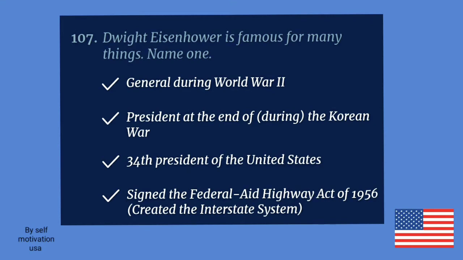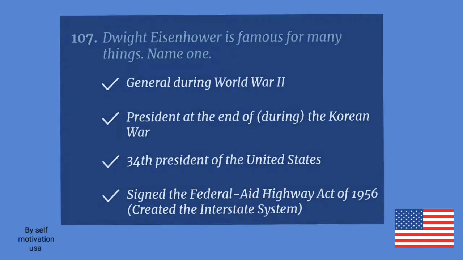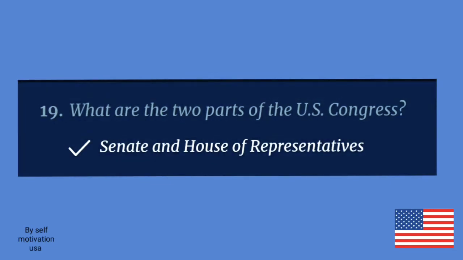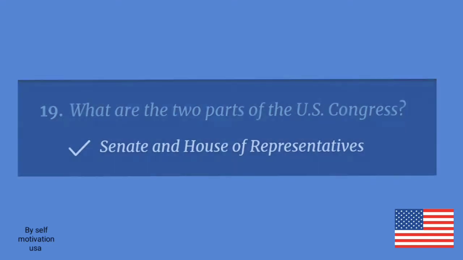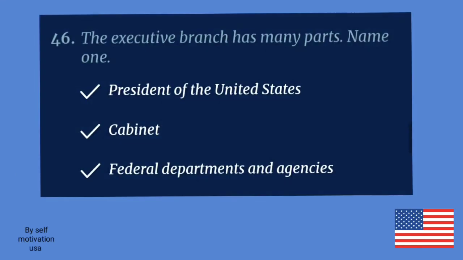General during World War II. What are the 2 parts of the U.S. Congress? Senate and House of Representatives. The executive branch has many parts. Name one. President of the United States.